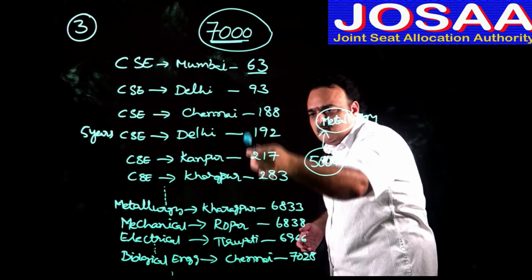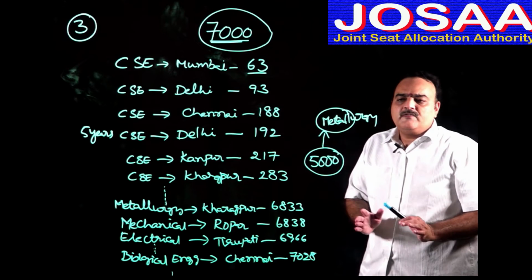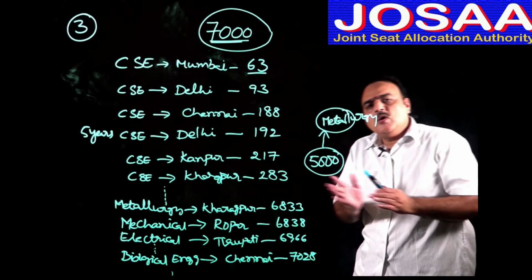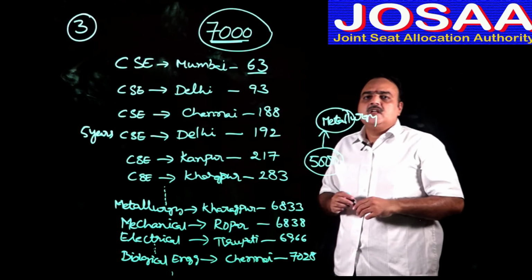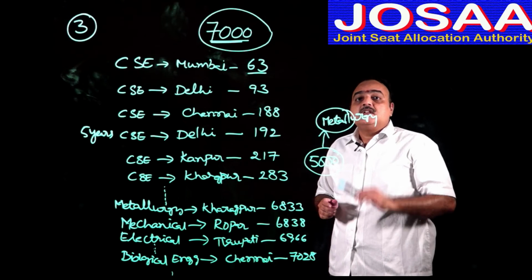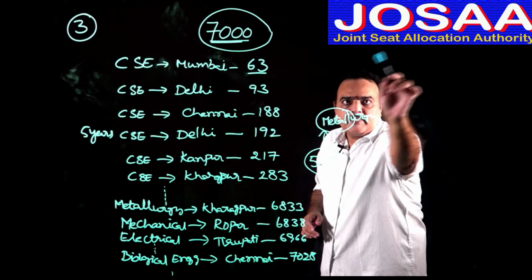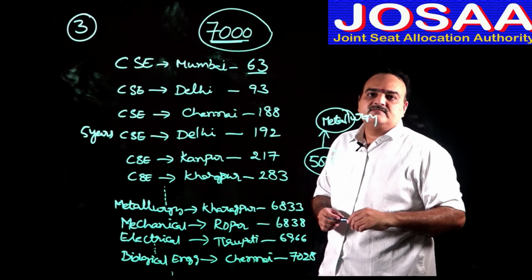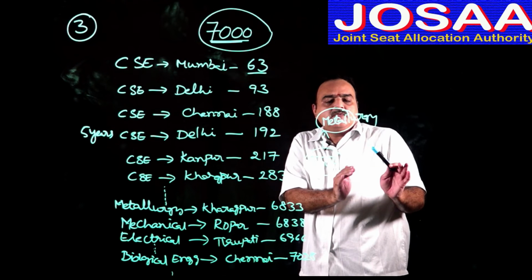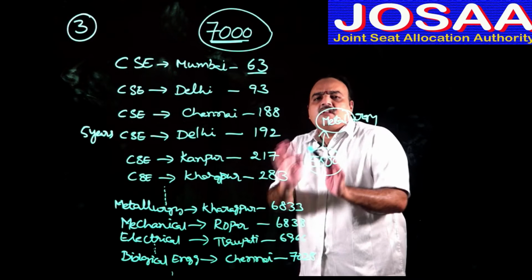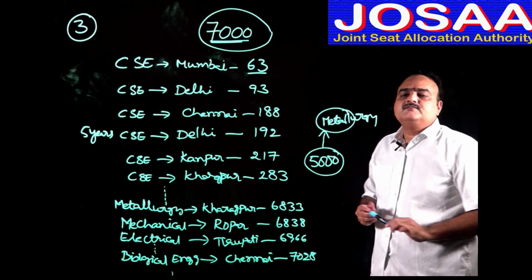So, this is how you need to fill your options as far as IITs are concerned. Suppose you are willing to go only for a computer science course and there is no possibility of getting computer science in IITs, then you take the list of cutoff ranks of NITs separately. Suppose there is a possibility of getting computer science at NIT Surathkal. Take the list of NITs separately.